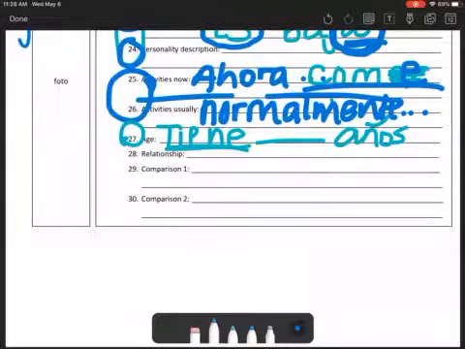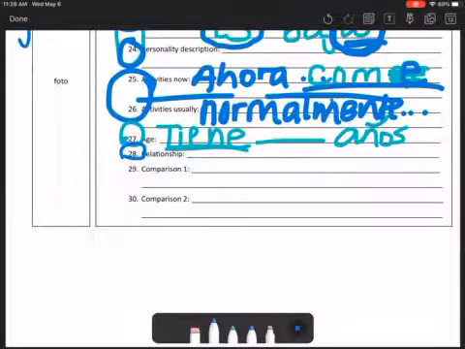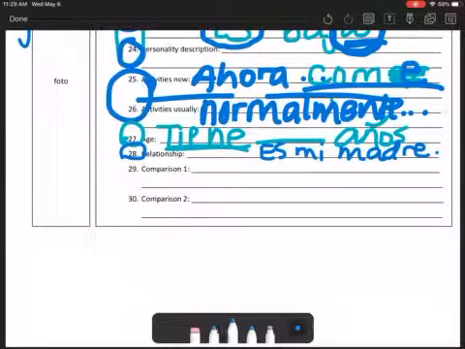Relationship. So this is their relationship to you. Some of you guys put married, single, it's complicated. Don't do that. You're going to do their relationship to you. So, es mi madre, for example. Okay? So make sure you have the correct form of ser and make sure you have mi.